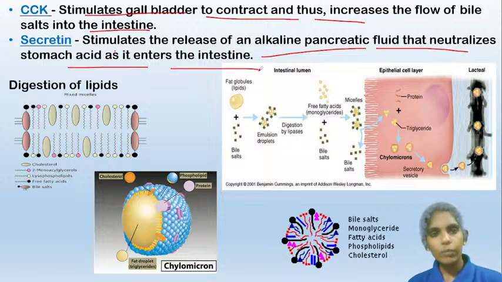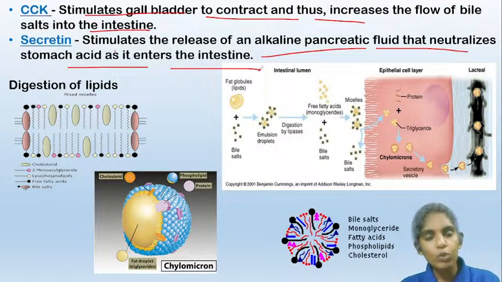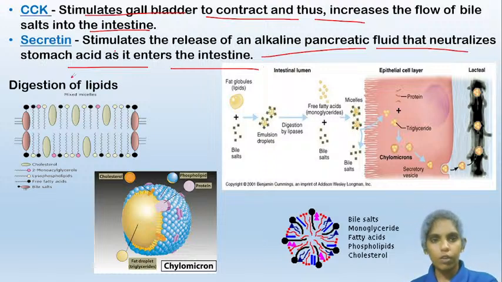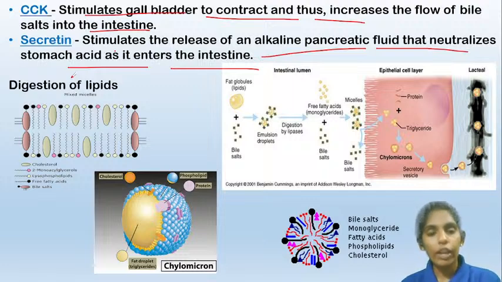The secretin will stimulate the release of an alkaline pancreatic fluid that neutralizes stomach acid as it enters the intestine. So the secretin will stimulate the release of an alkaline fluid, which will help to neutralize the acidic fluid present in the food. As it comes from the stomach, it contains acids, right? This secretin will stimulate the secretion of alkaline fluid, which will help in the neutralization of this acid present in the food.